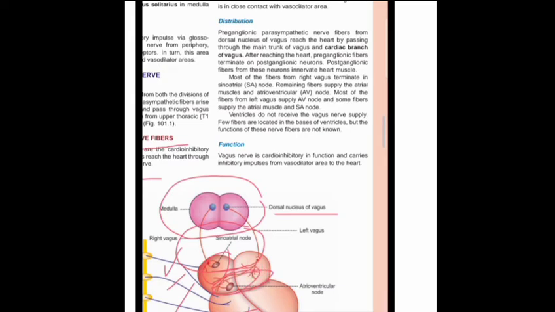The author says most fibers of the left vagus supply the AV node and some enter the SA node. The ventricle does not receive any vagus supply.